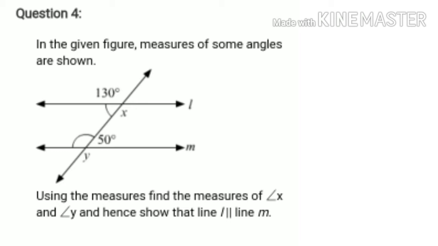Okay. First of all, observe in the figure, angle X is 130 degrees, as they are vertically opposite angles, and you know that vertically opposite angles are congruent. And angle X and 50 degrees, they are the interior angles because they are in the interior part of the parallel lines. Now add: the value of angle X is 130, so 130 plus 50 is 180. That means interior angles are supplementary. So we have discussed before this lecture, if the interior angles are supplementary, then the lines are parallel. So by the interior angle test, line L is parallel to line M.